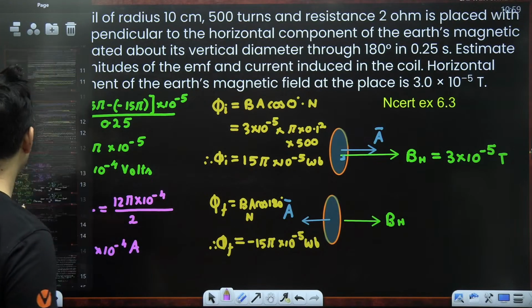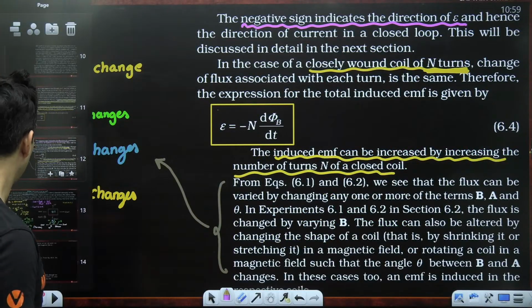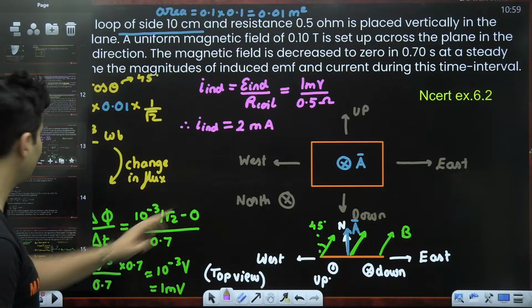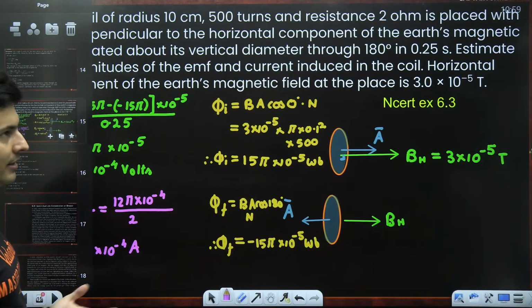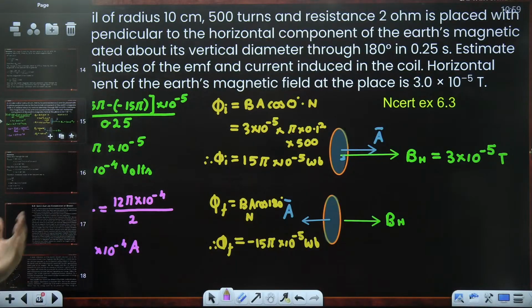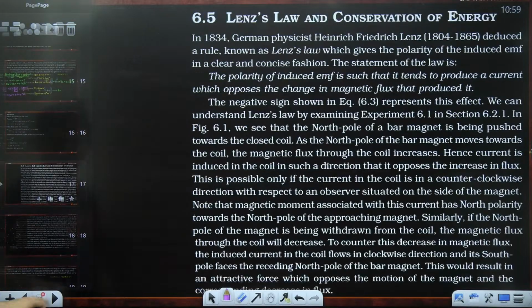So you have seen all the ways, guys, how magnetic field changing, area changing produces electricity. Here the magnetic field changed. In this question, the area changed. What about theta change? We'll come to it towards the end. Don't worry. Theta changing concept will come towards the end.